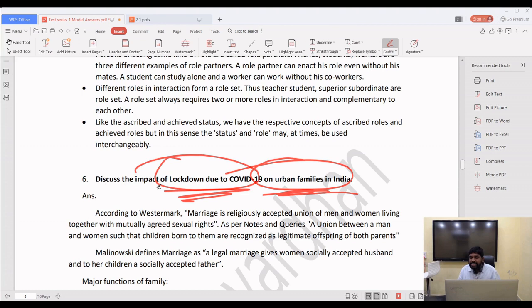that the people started understanding each other, the family members started understanding each other, the role of women also increased. Why? Because the husband started understanding the work which the woman is doing, the role of the woman in the family, the husband is seeing from morning to evening, so he's understanding. In that way you have to write.